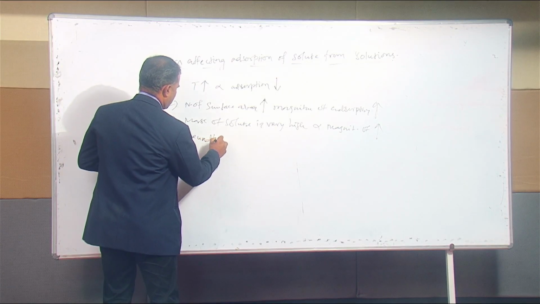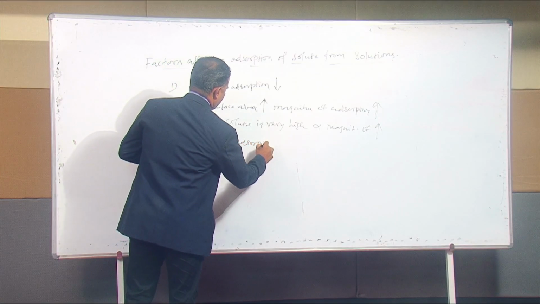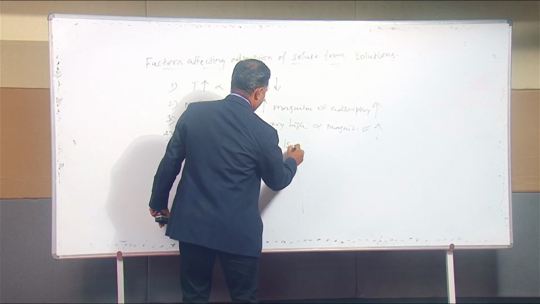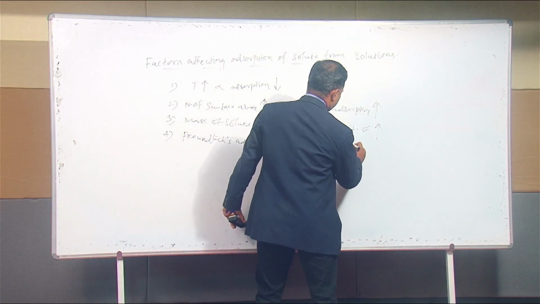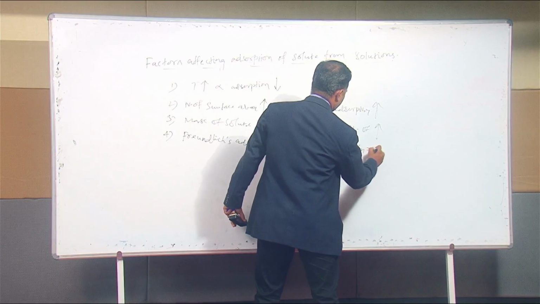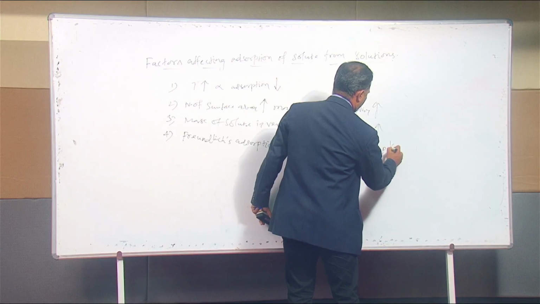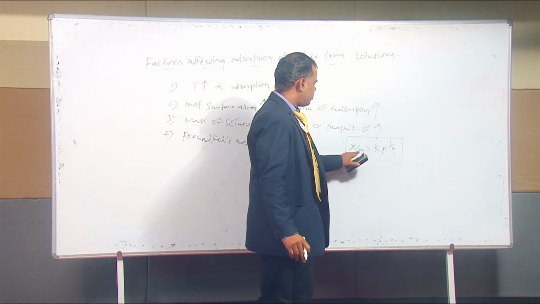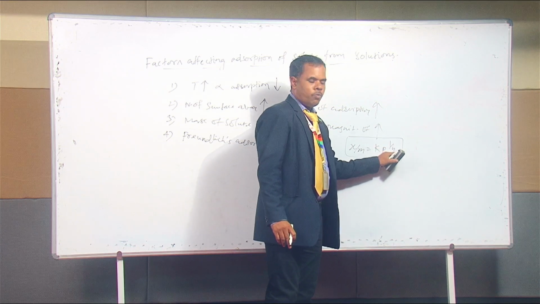Freundlich adsorption isotherm is nothing but a simple mathematical form: x by m is equal to k into p whole power 1 by n.